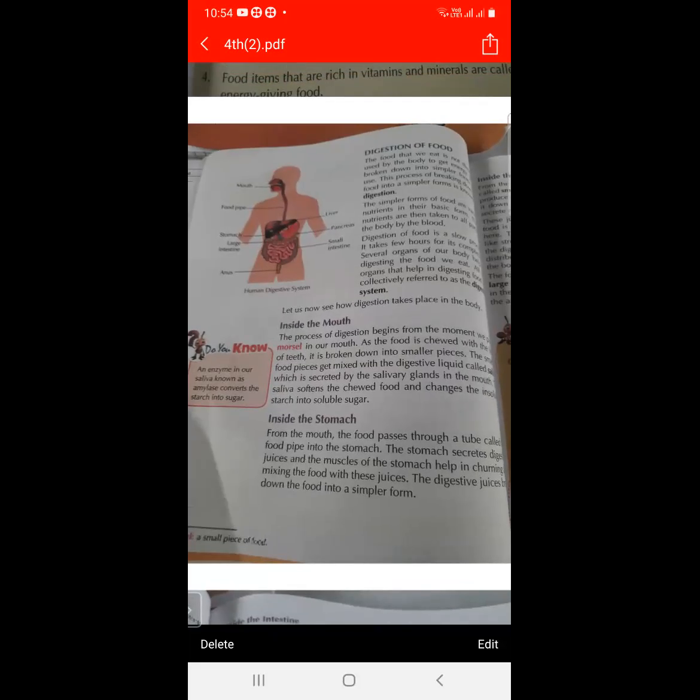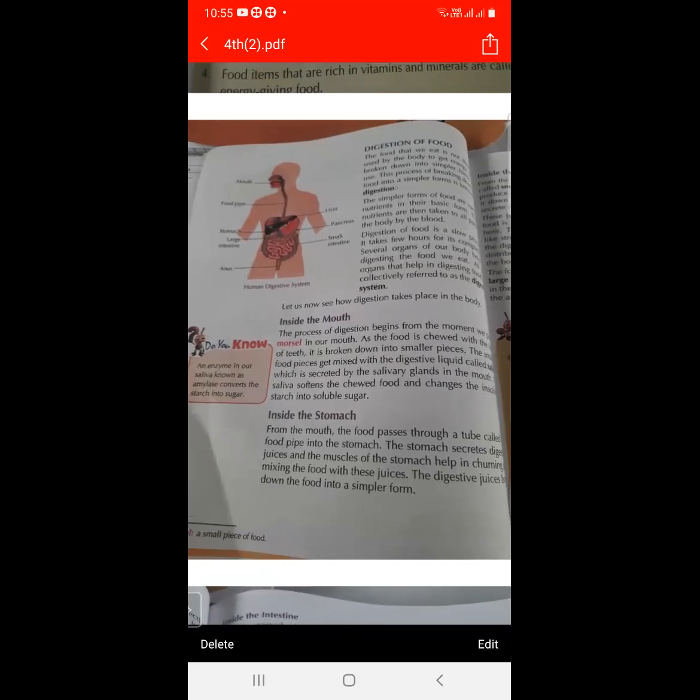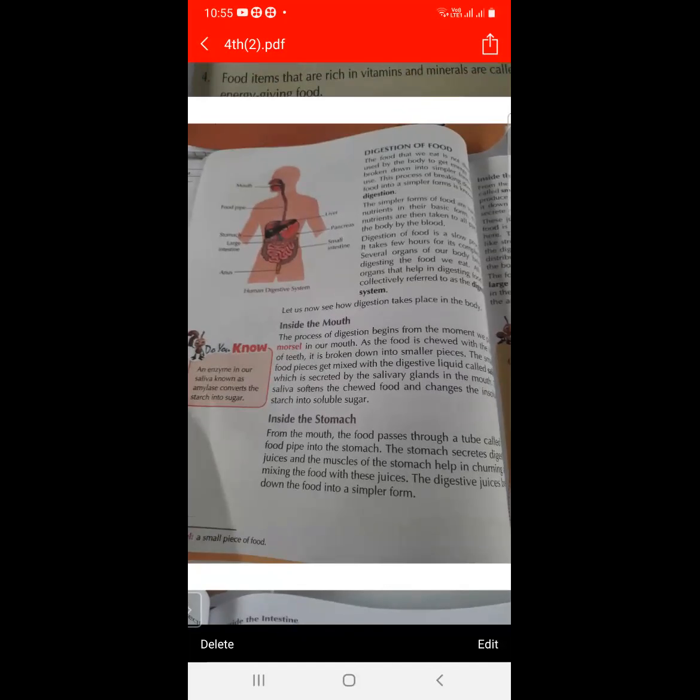And what do you mean by digestive system? The organs which help in digestion of food are collectively known as the digestive system. And which organs help in digestion of food? Mouth, food pipe, liver, pancreas, stomach, large intestine, small intestine, anus. So these are the organs that help in digestion of food.